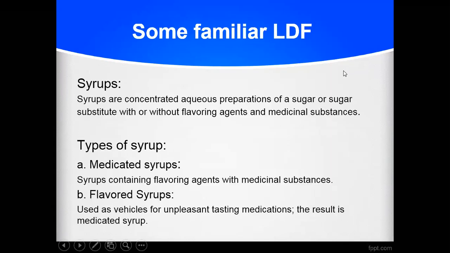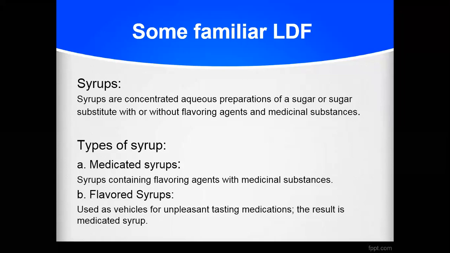Now we'll see one by one. There are some familiar liquid dosage forms nowadays that we are also utilizing. One example of a liquid dosage form is the syrups. Syrup is an example of a monophasic preparation. Syrups are administered orally, and syrups are prepared by dissolving a large concentration of sugar into water. So this is called a syrup.